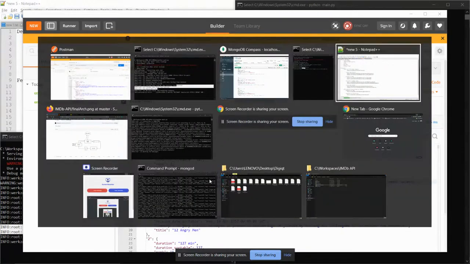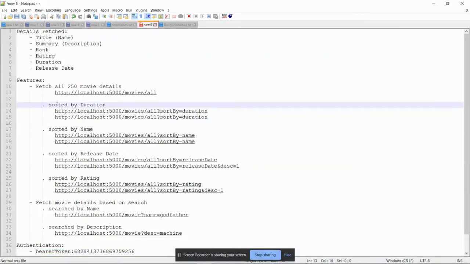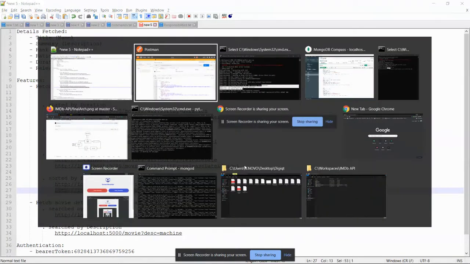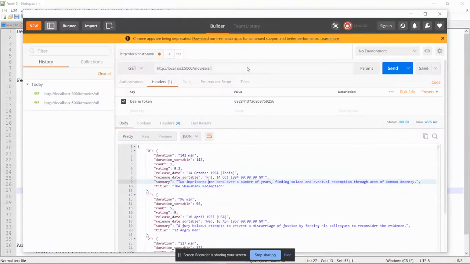Now, other features included are that you can also ask for a sorted response, sorted by duration, sorted by name, sorted by release date. So first of all, let's see sorted by rating. Of course, ascending order, descending order. This is a mistake. You can see here, this is descending order, descending order. Right? Now let's fetch the data sorted by descending rating.